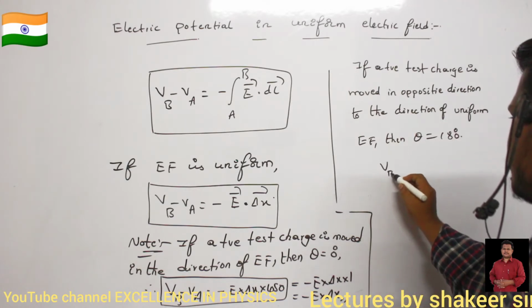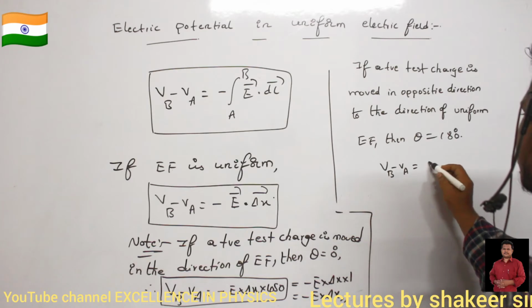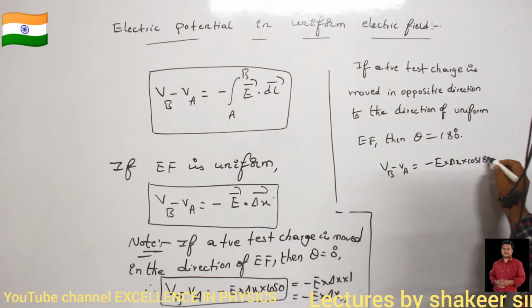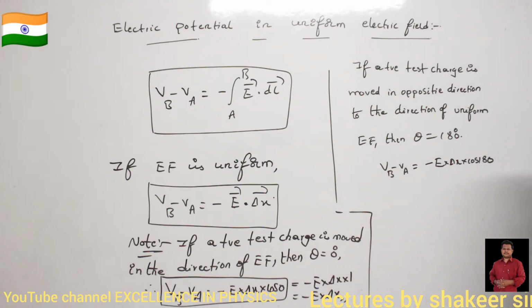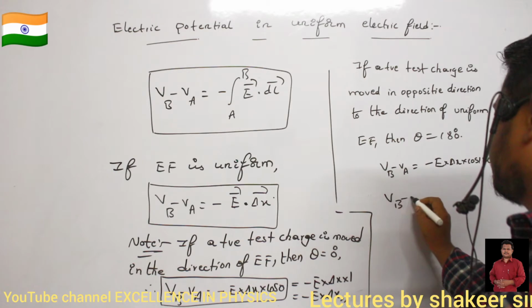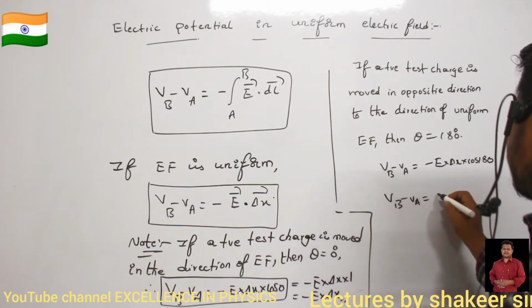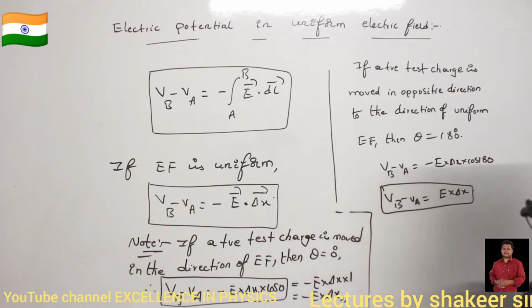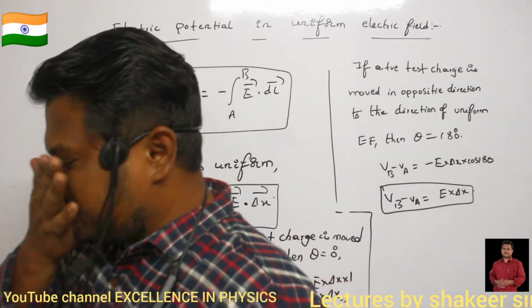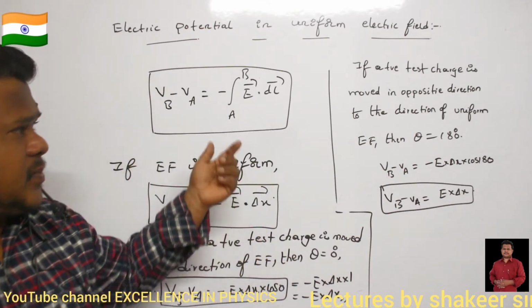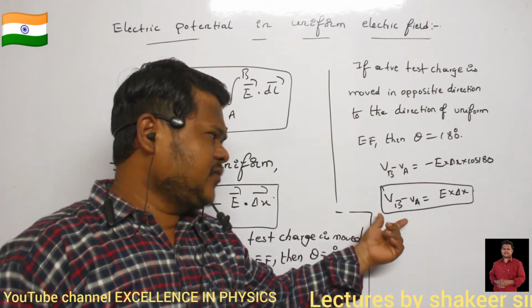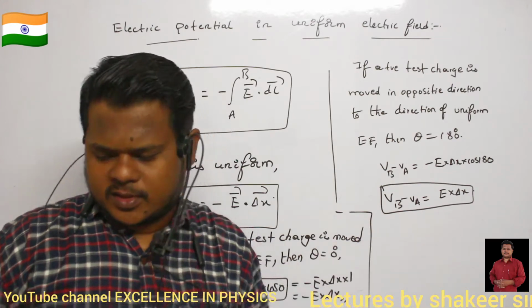That's all. So therefore I can write VB minus VA is equal to minus E into delta X into cos 180. Cos 180 value is how much? Cos 180 value is minus 1. So VB minus VA is equal to, minus of minus will become plus, so I can just write E into delta X. Are you able to understand? So in which condition is this? If a positive test charge is moved in the opposite direction to the direction of the uniform electric field, then we can use this relation. Are you able to understand? That's all. Make a note up to here.